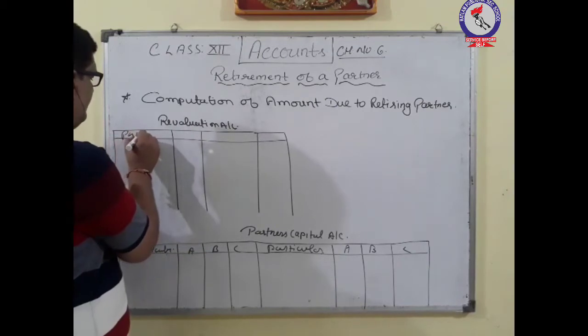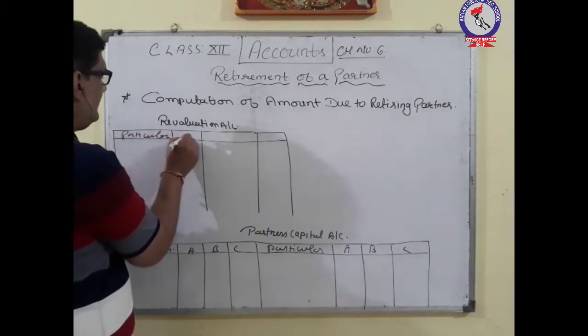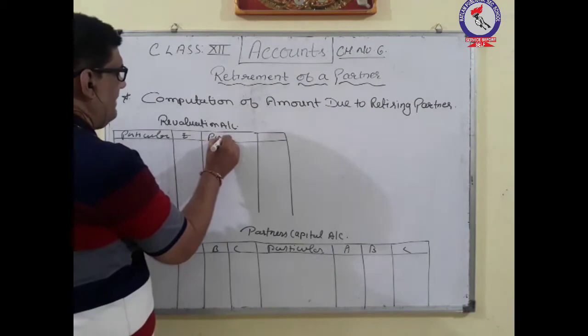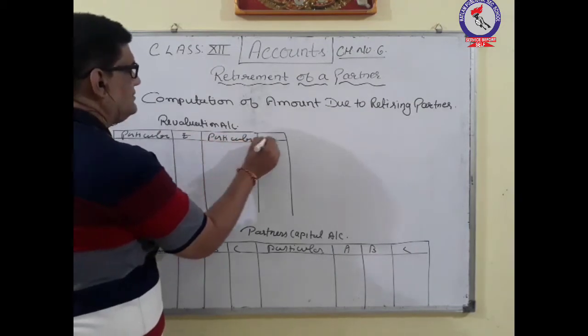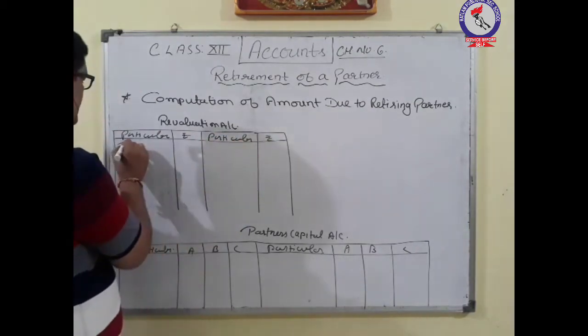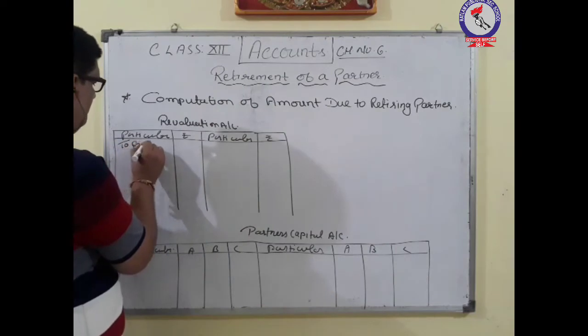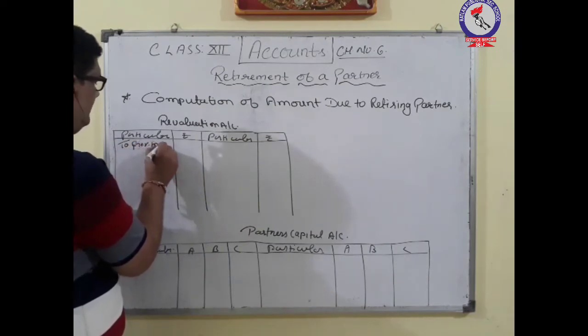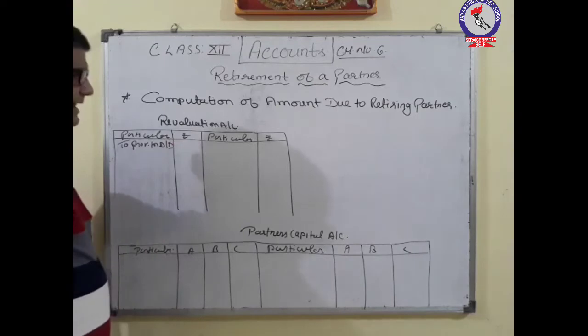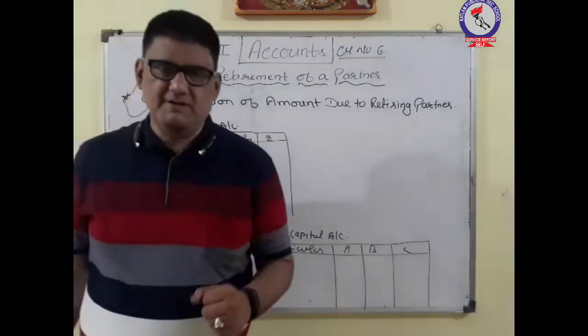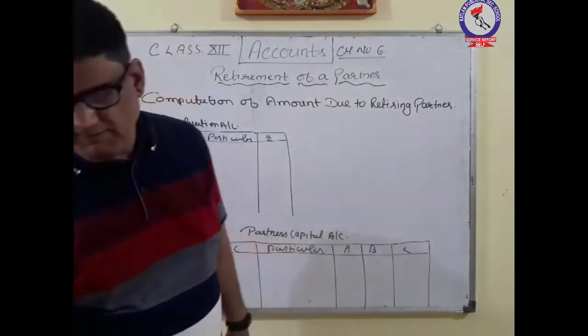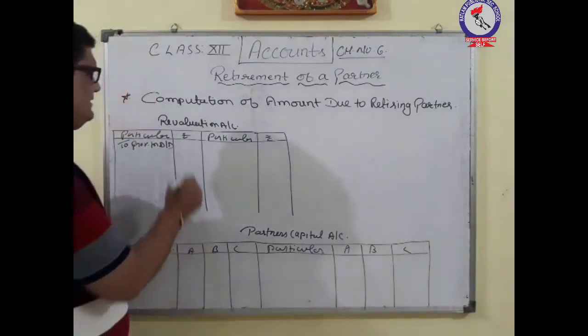So when the liability will increase, it will go to the debit side of the revaluation account, that is provision for doubtful debts.